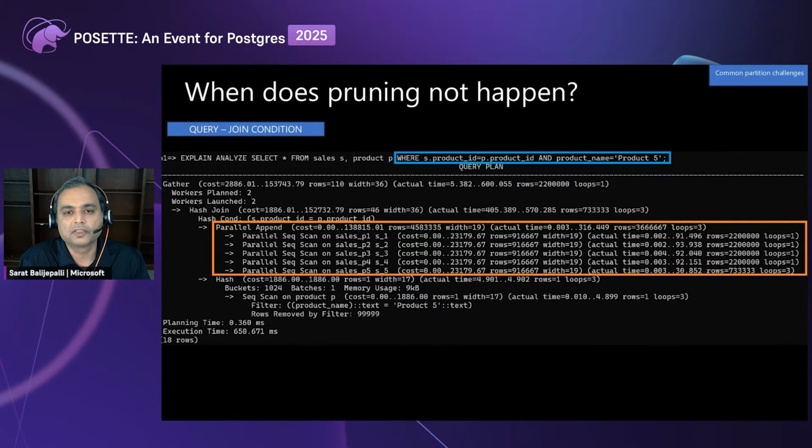The next one is a join condition. We have a query on sales and product. Product ID is what we are partitioned on. The product table also has a product ID and a product name. I'm trying to retrieve the data related to product 5. But since we don't know the product ID at planning time, it starts looking into each and every partition for that data, and retrieves the data. So again, no pruning is happening. The optimizer looks into all the partitions.